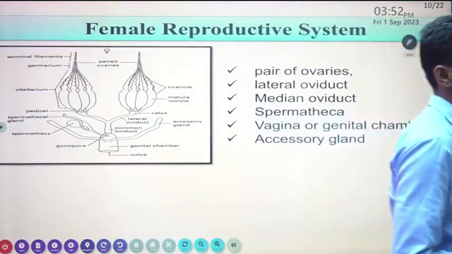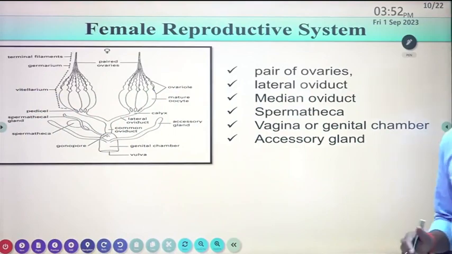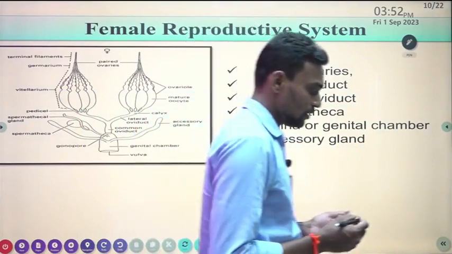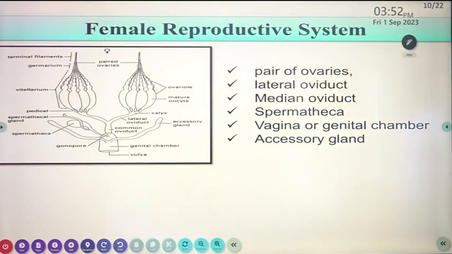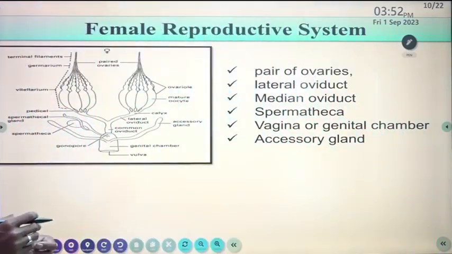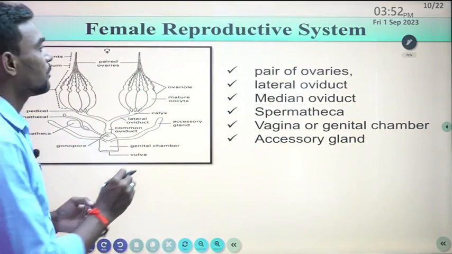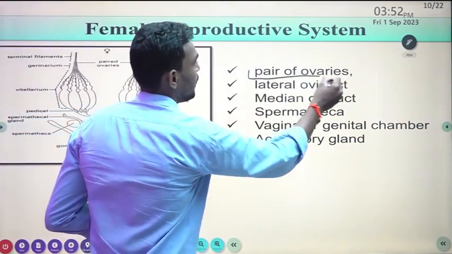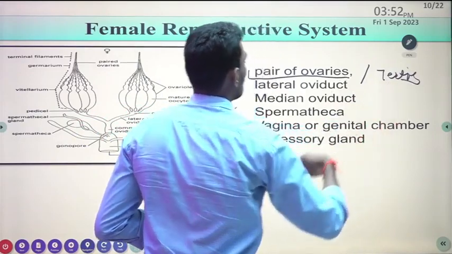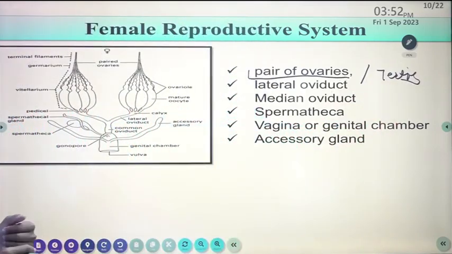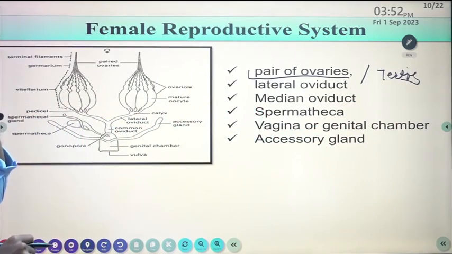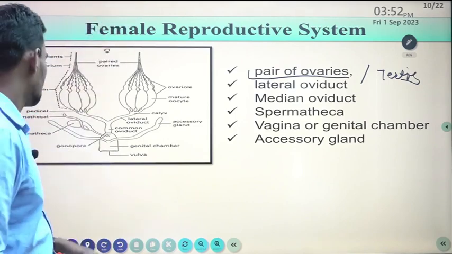Similar to that, let us see the female reproductive system and the organs that differentiate the male and female reproductive systems. In the female reproductive system there is a pair of ovaries made of ovarioles, while in the male there are testes. Then there are the lateral oviducts, median oviduct, spermatheca, vagina or genital chamber, and then the accessory gland.